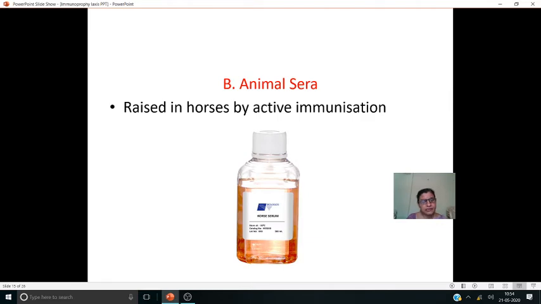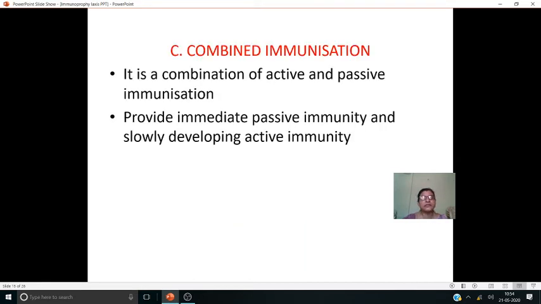And this is animal sera. For example, for rabies, we can take the serum from the sheep. So for particular diseases, we have to take the specific animal sera suitable to it.